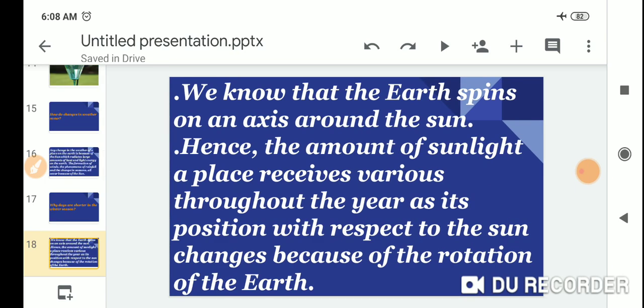We know that the earth is spinning on an axis around the sun. Hence, the amount of sunlight a place receives varies throughout the year, as its position with respect to the sun changes because of the rotation of the earth.